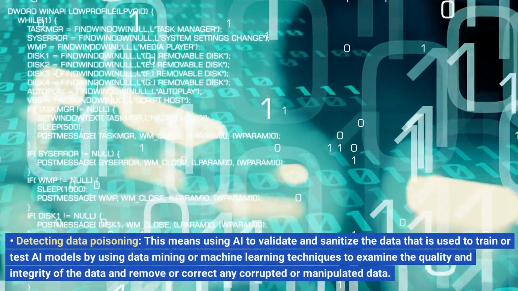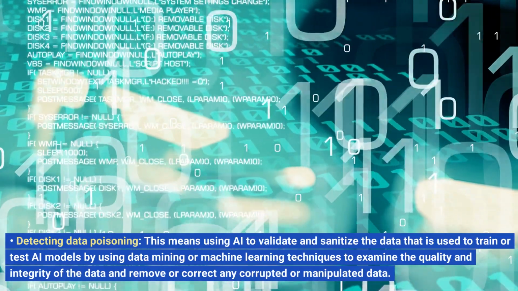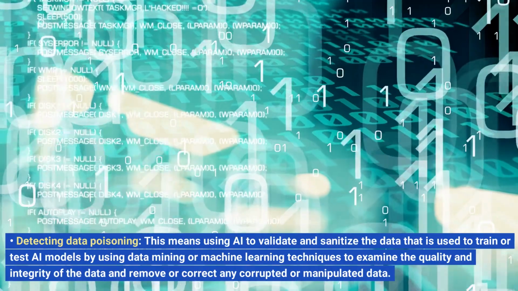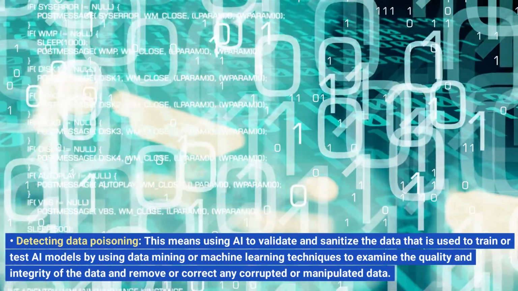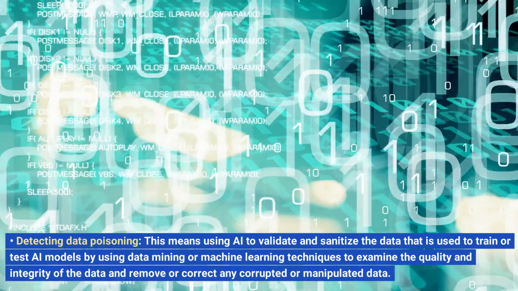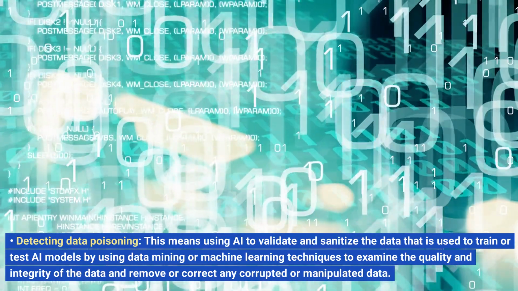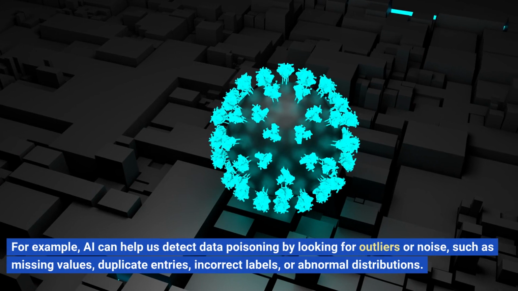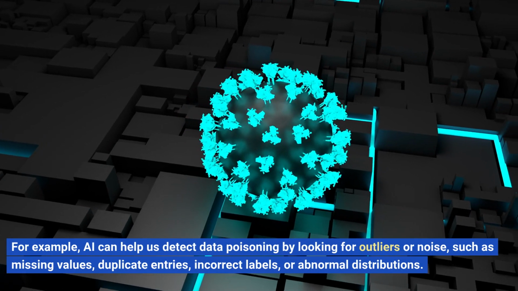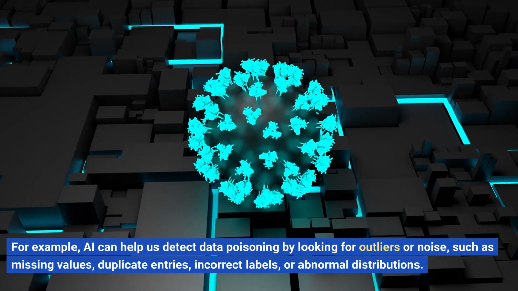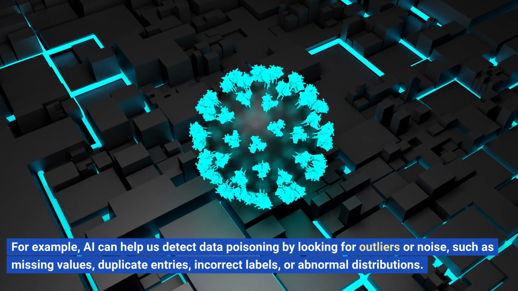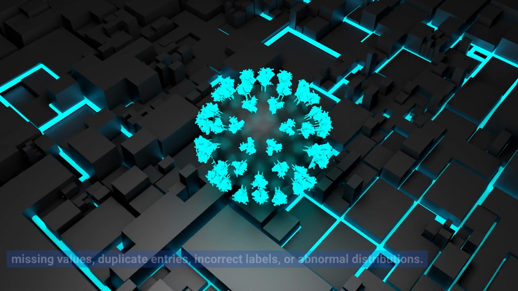Detecting data poisoning. This means using AI to validate and sanitize the data that is used to train or test AI models by using data mining or machine learning techniques to examine the quality and integrity of the data and remove or correct any corrupted or manipulated data. For example, AI can help us detect data poisoning by looking for outliers or noise, such as missing values, duplicate entries, incorrect labels, or abnormal distributions.